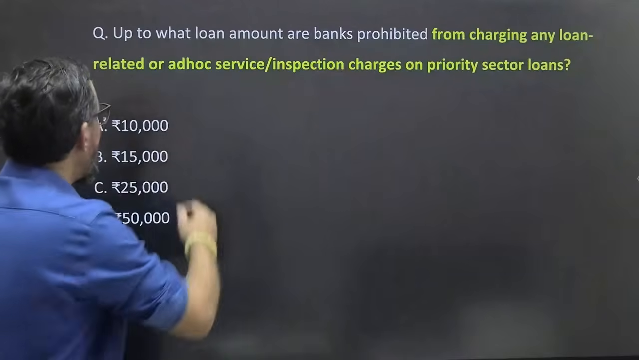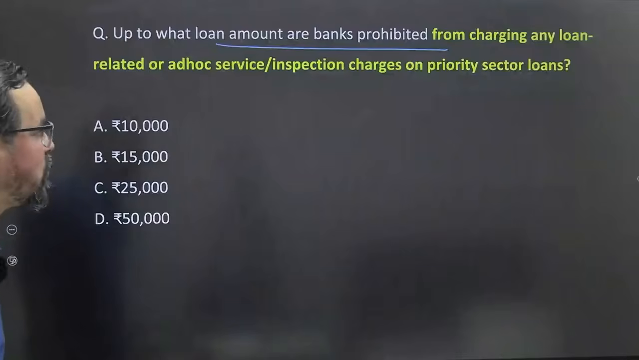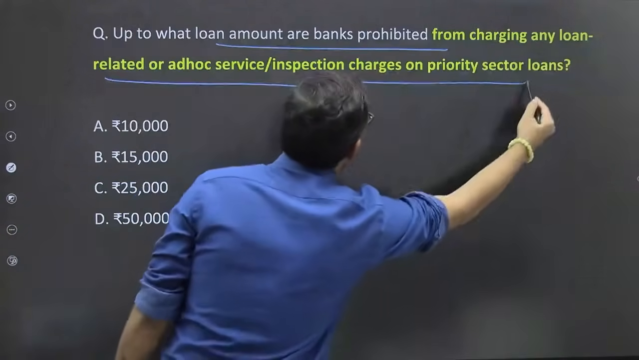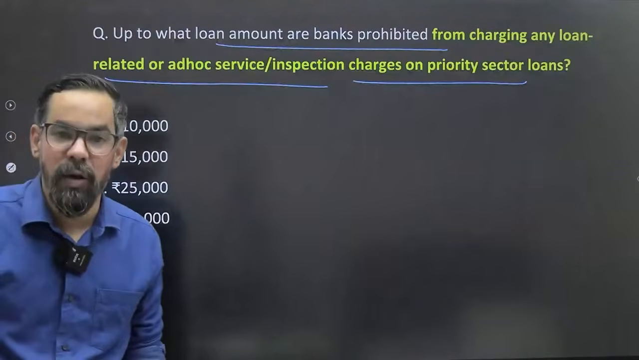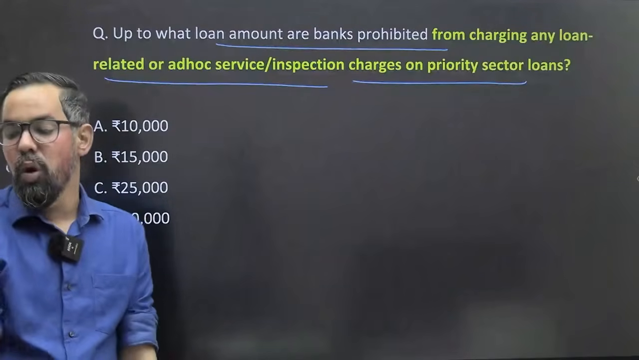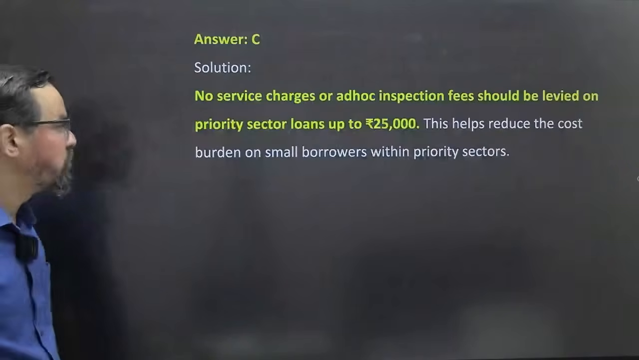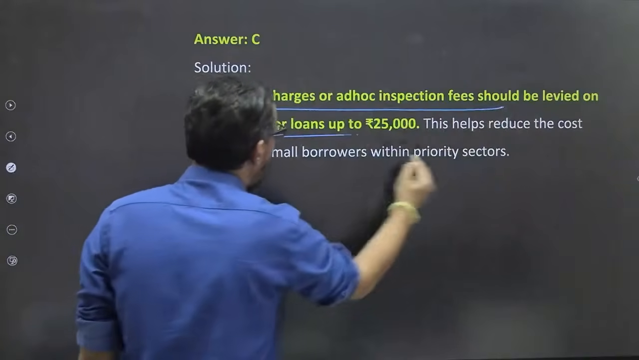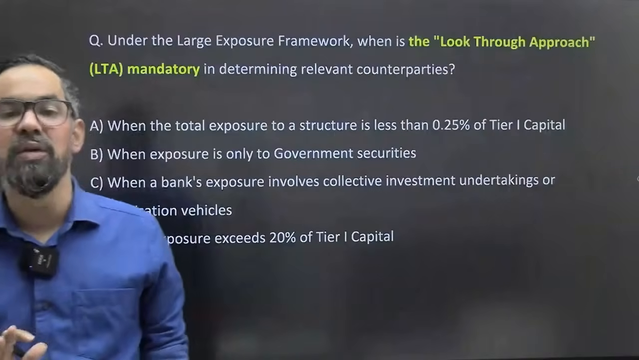Moving ahead: up to what loan amount are banks prohibited from charging any loan related or ad hoc service or inspection charges on priority sector? You must have read this in JAIIB, in PPB, if you studied JAIIB well. So what will be the right answer for this one, guys? It is 25,000 rupees. No service charges or ad hoc inspection fee should be levied, and even penal interest is not applicable, up to 25,000. So C will be the right answer.